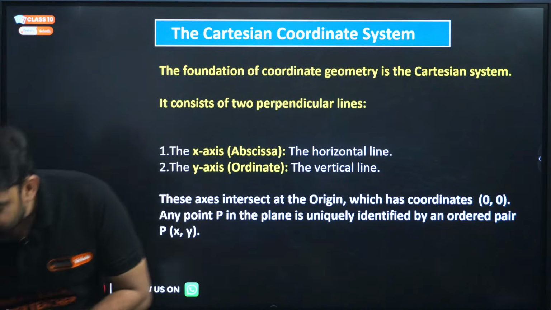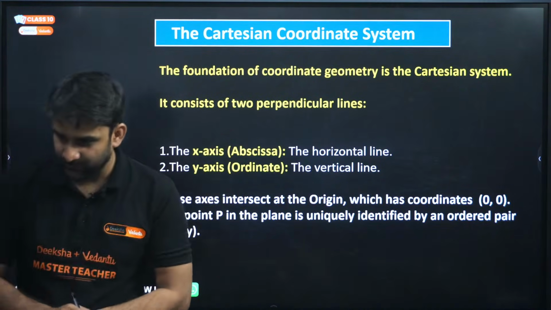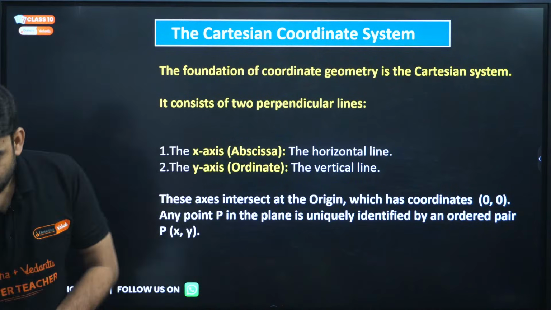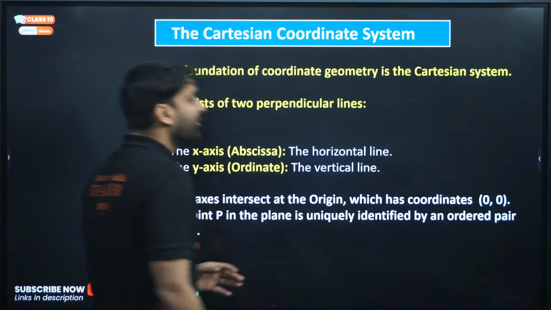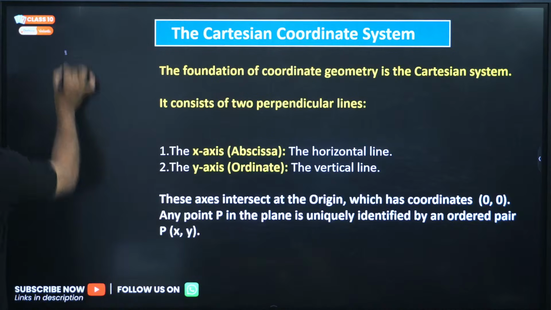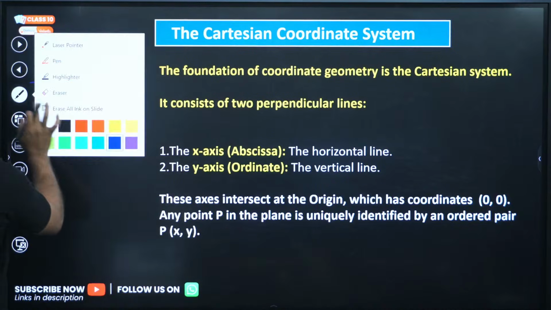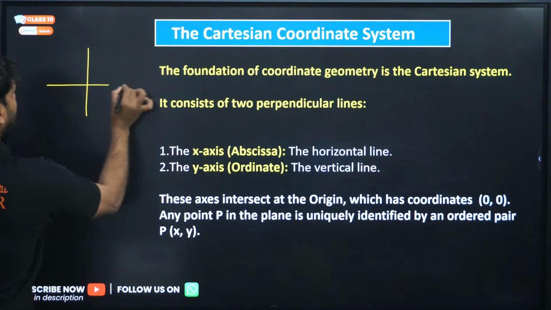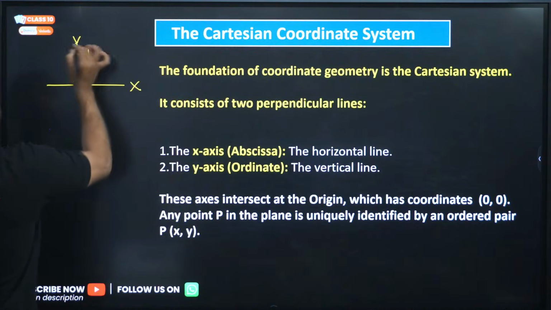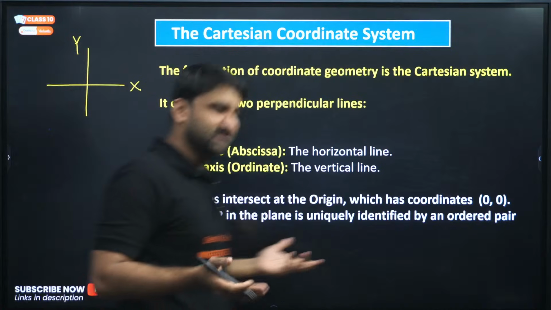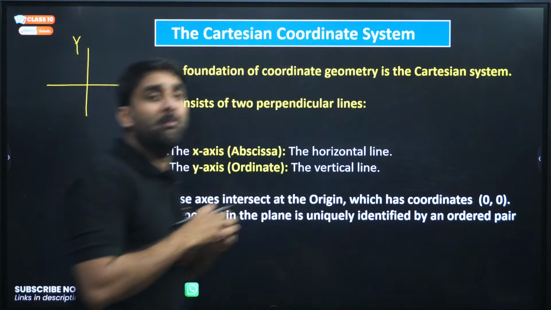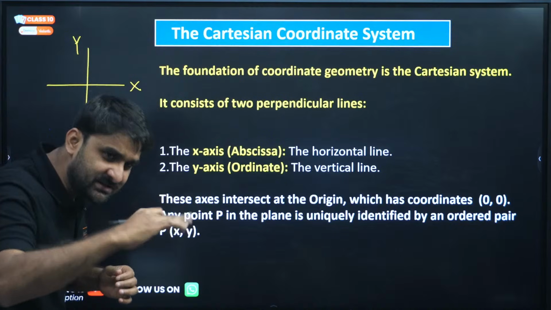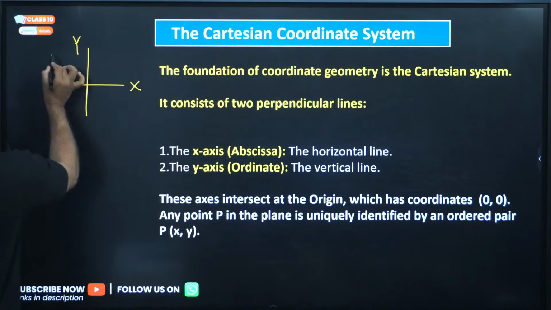How to find distance? Yes, Prakash, very good. Basically in coordinate geometry, we are going to deal with the x-axis and y-axis.